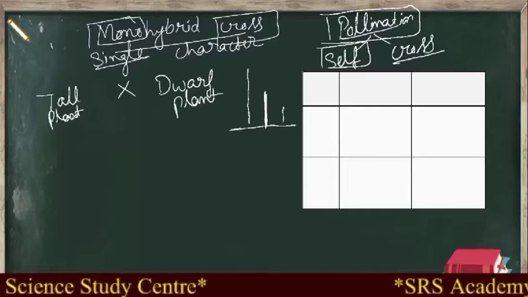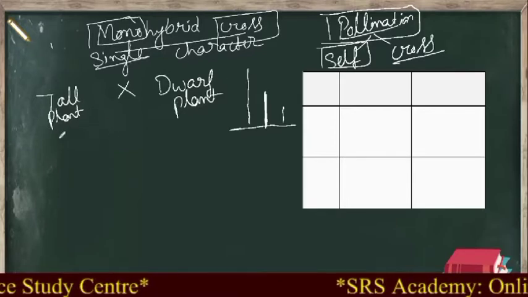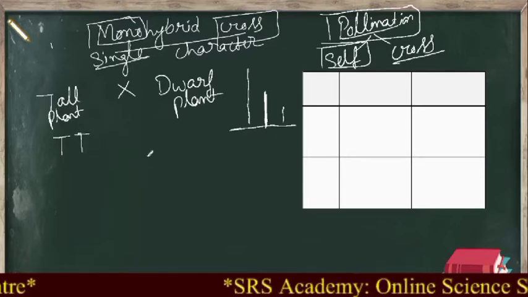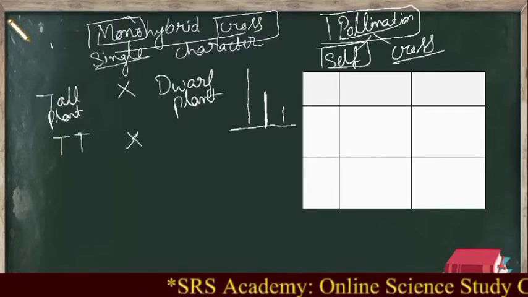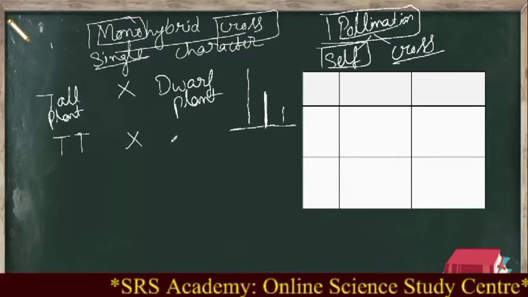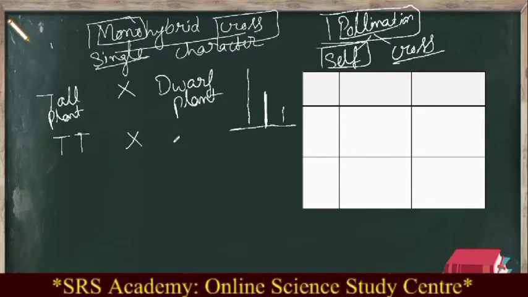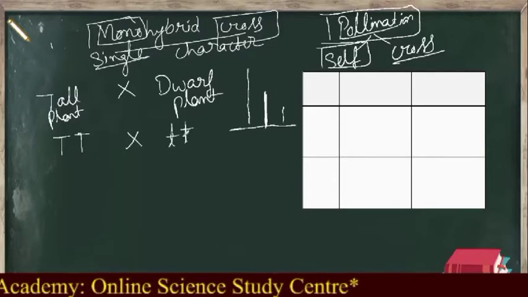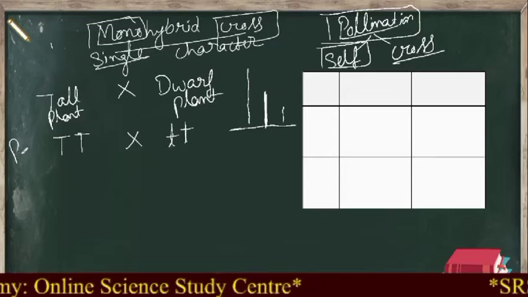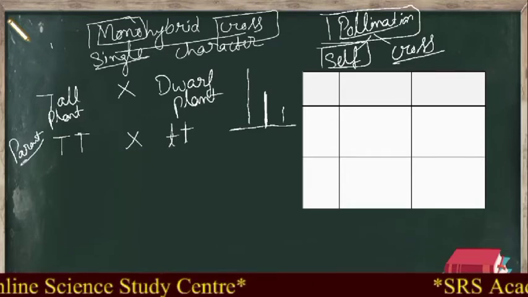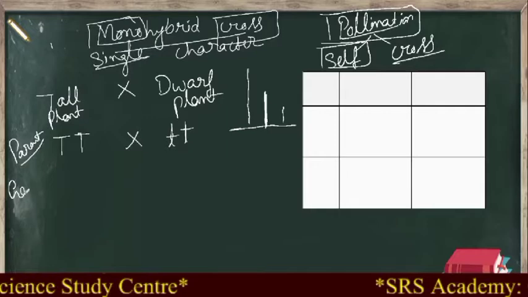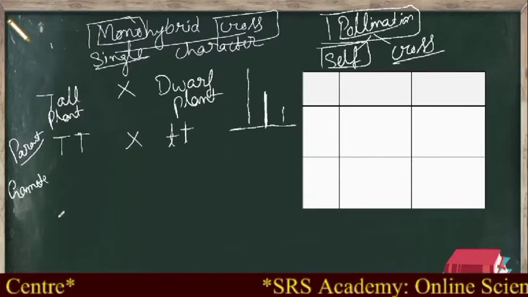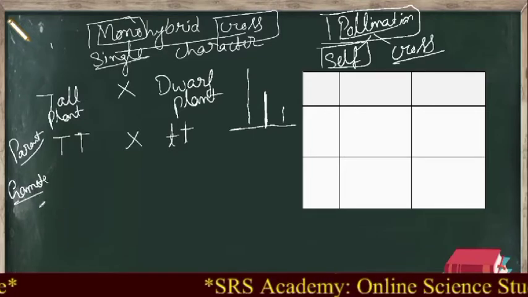Now we will write the factors for this tall plant and dwarf plant. For the tall plant, what is the factor? That is capital T, capital T. Now it should be crossed with the dwarf plant. What are the factors for the dwarf plant? Instead of capital T, we will write small t. Okay, so now these are the parents. These parents should produce gametes. Clear? For reproduction they have to produce gametes.